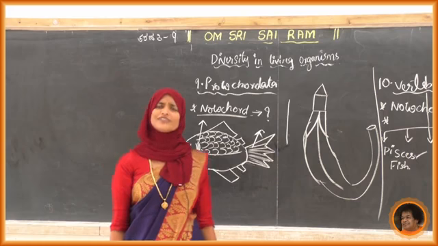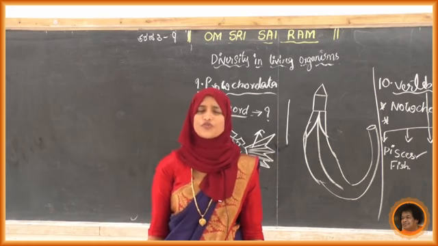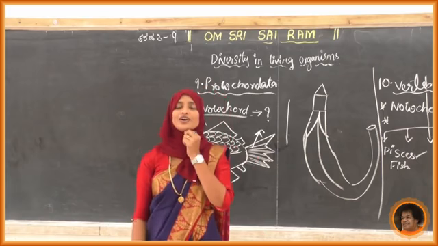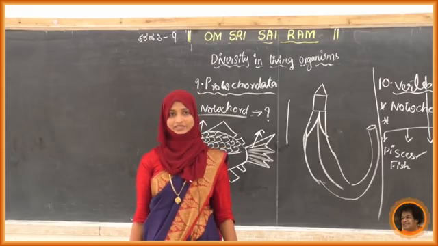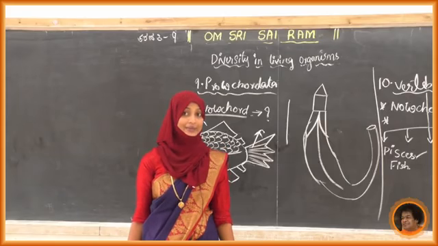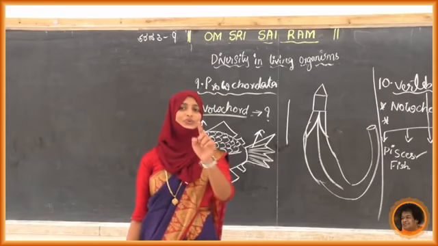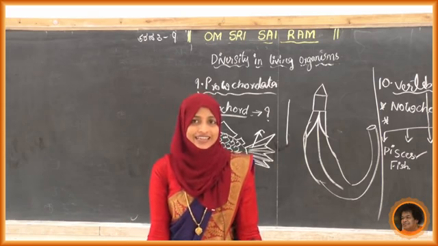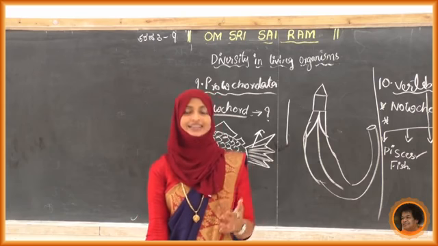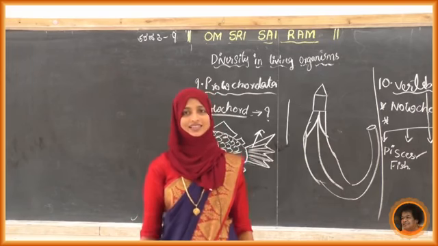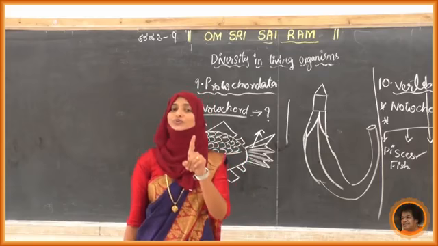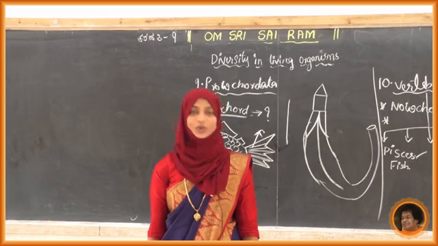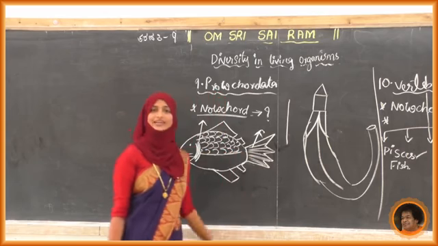Next, we always call these species, or else fish, cold-blooded animals. Why do we call them cold-blooded animals? Do you know what cold-blooded animals are? You have to refer to that. If you are getting it, it is good, nice. If you are not getting it, we'll discuss it in the next class. Before that, you have to refer to what it means. Cold-blooded animals. So that is one more point in this.